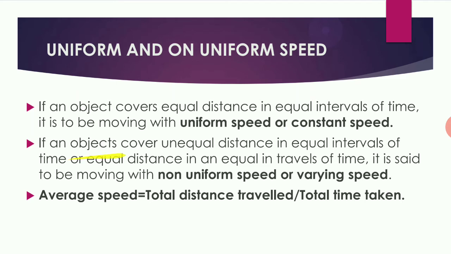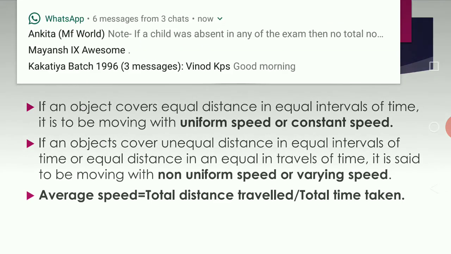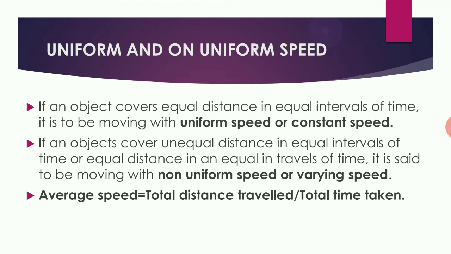Non-uniform speed. If an object covers unequal distance in equal intervals of time, or equal distance in unequal intervals of time. Suppose 5 kilometers in 20 minutes, again 5 kilometers in 15 minutes, again 5 kilometers in 15 minutes. So the distance is equal but the time is not equal.